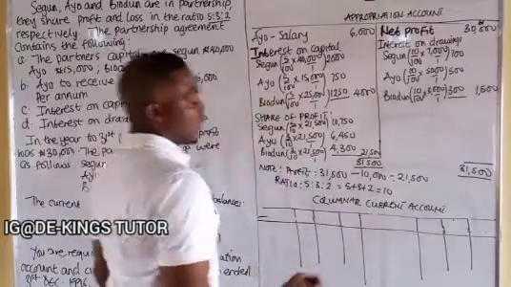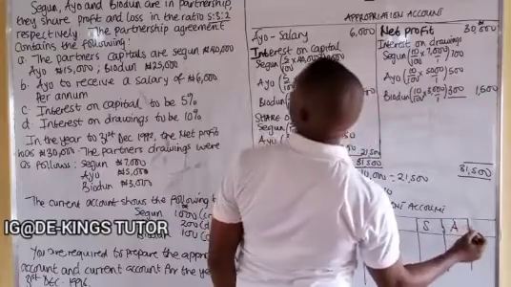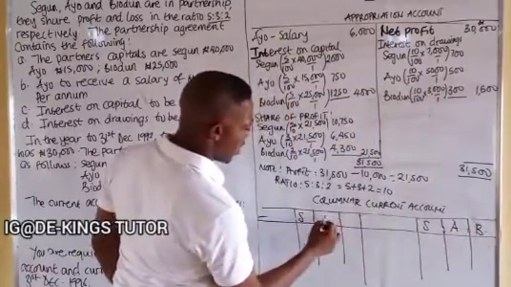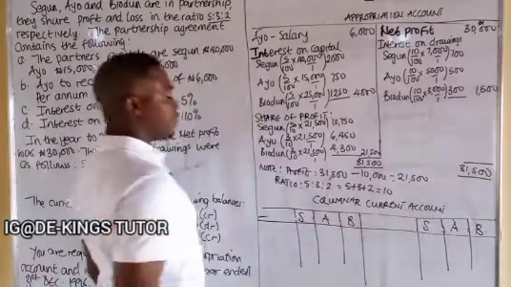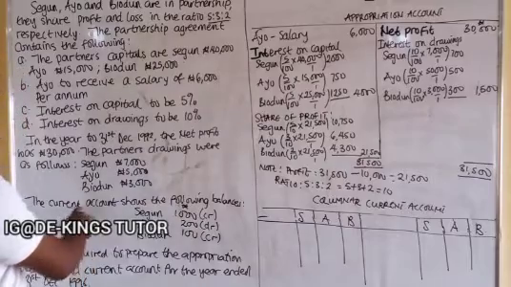So the first one is Shegun, I can represent it as X, Ayo and Biodun. Shegun, Ayo and Biodun.